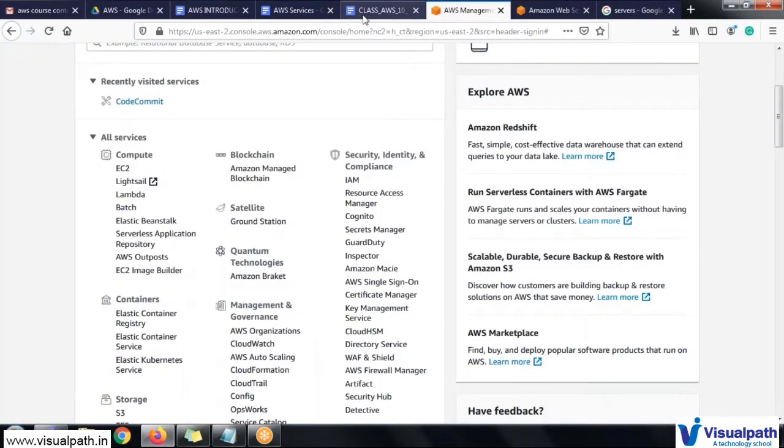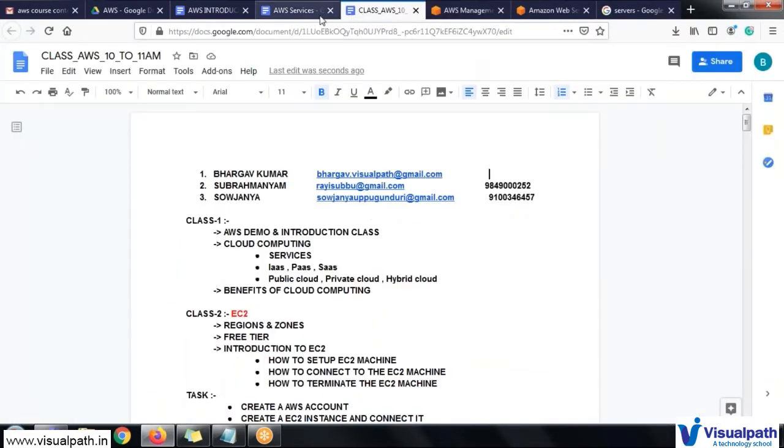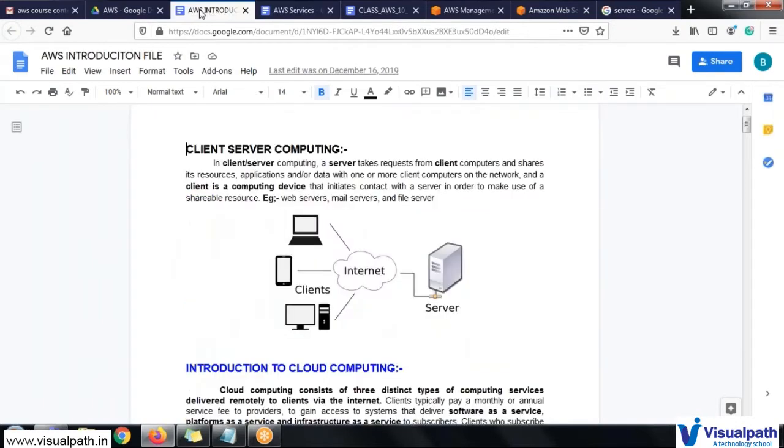Similarly, in the market there are different kinds of developers. Each developer will prepare their own applications, which may be web applications, data applications, Java applications, whatever it may be. Those developers prepare their applications, and they can access them only from their local systems.